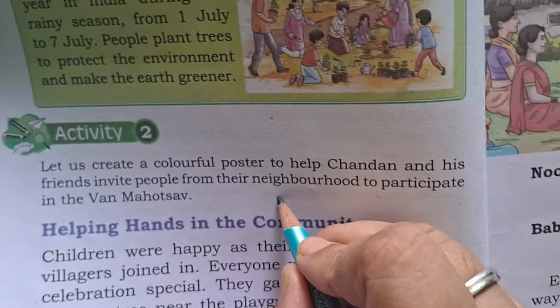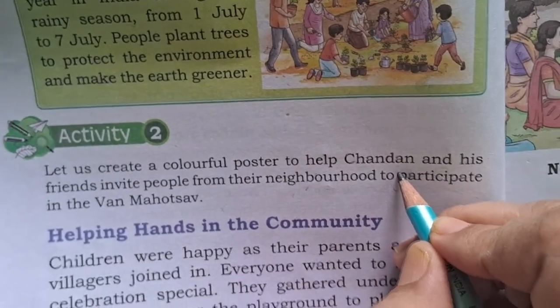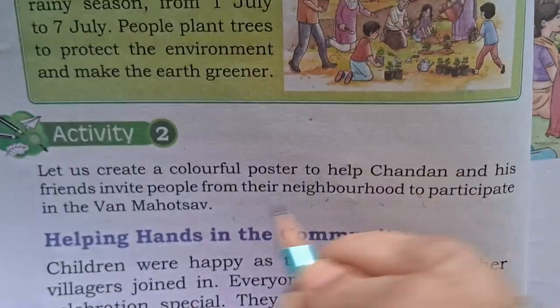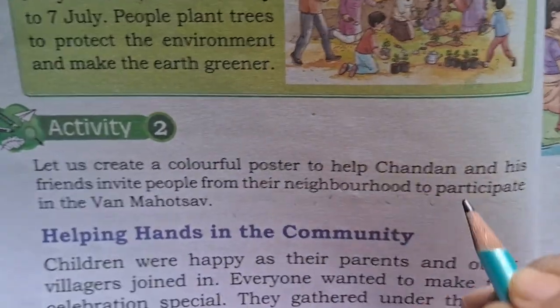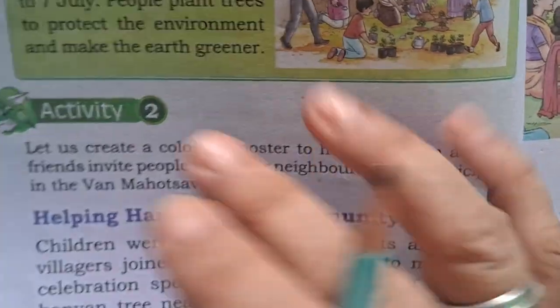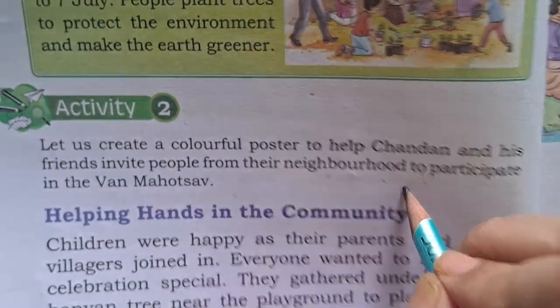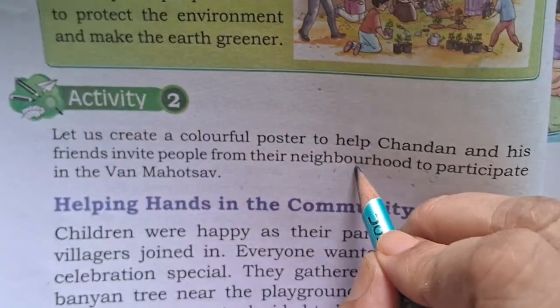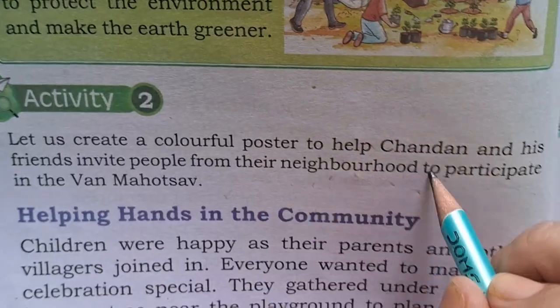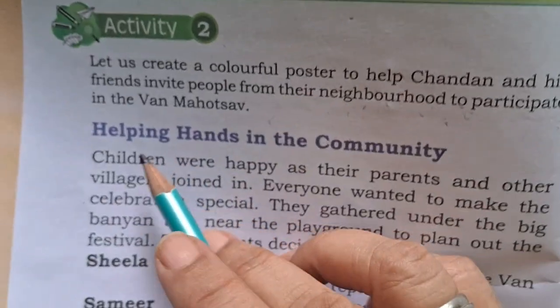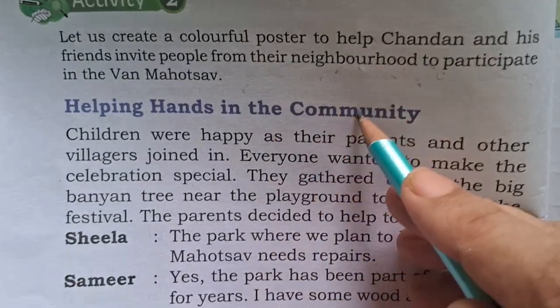All the family members, all the neighborhood people and villagers can come together and participate to plant more and more trees. So this slogan, and also you can draw some trees around it, and with a colorful picture you can make it. So yes, definitely this poster will be complete. Now another section, helping hands in the community.